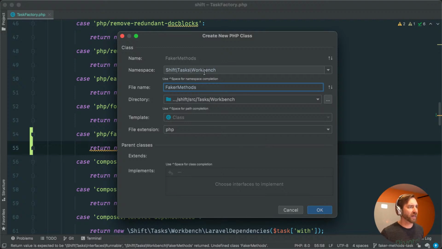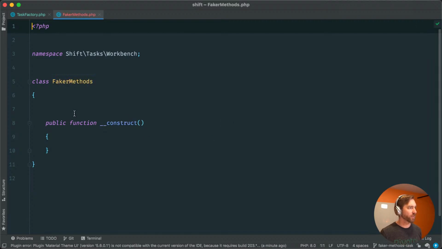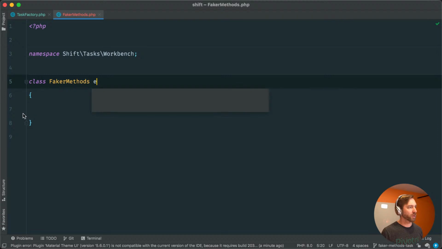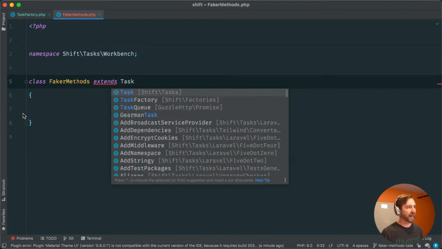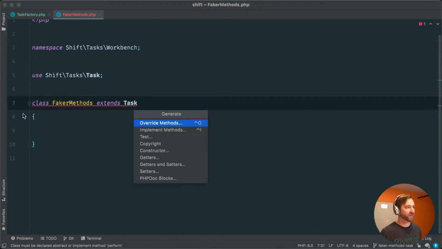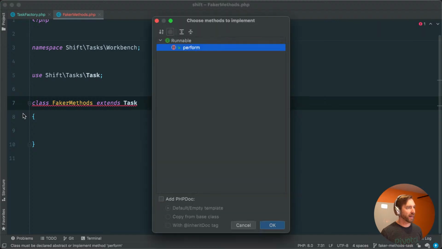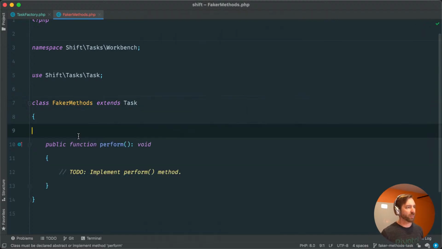And it's going to be in Shift Tasks Workbench Faker Methods. All that looks good. So okay, PHP Storm, thank you. And to clean this up, we're going to need to extend the task class. And this just gives us some, that's not working, right? There we go, add method stubs. This just gives us a perform.